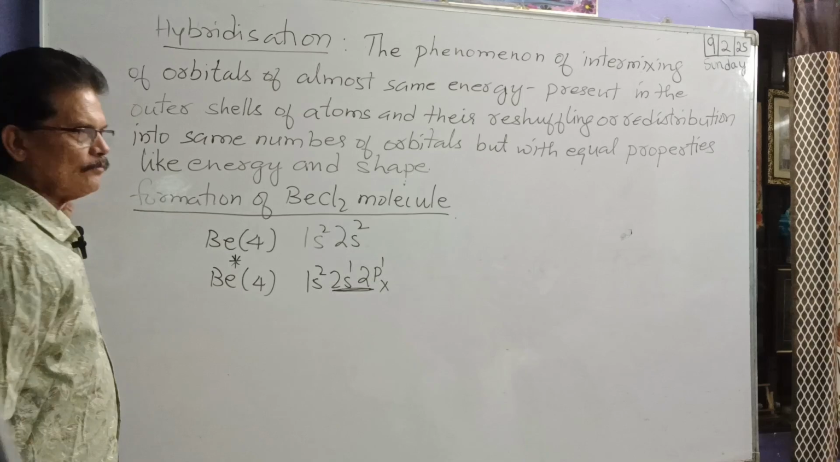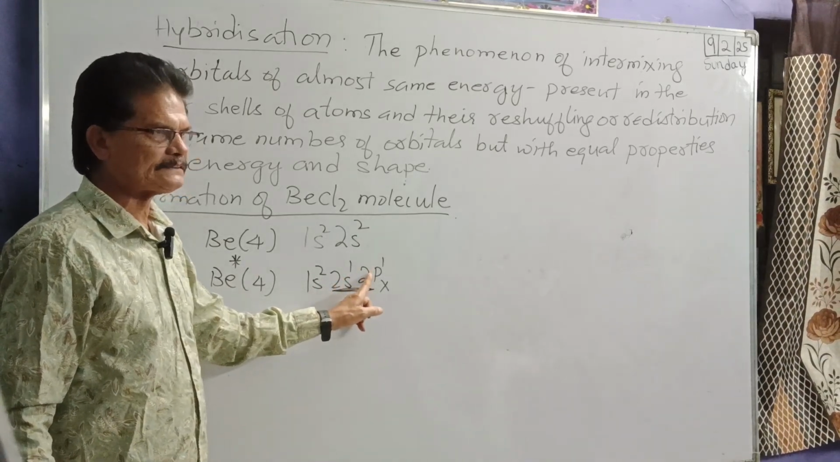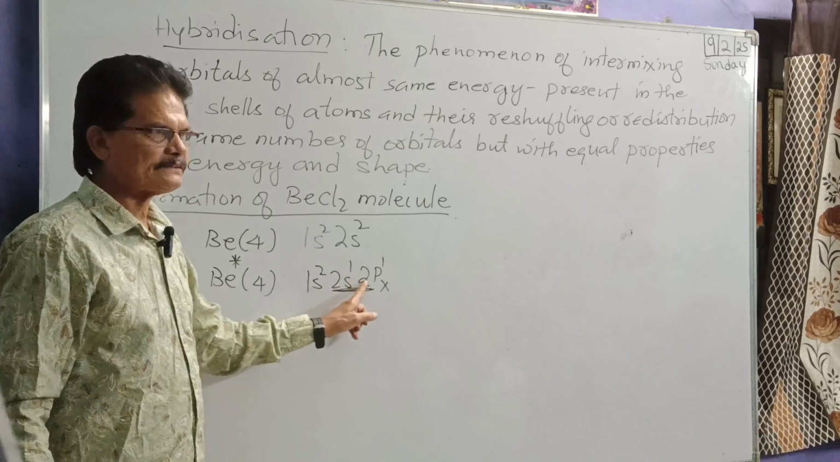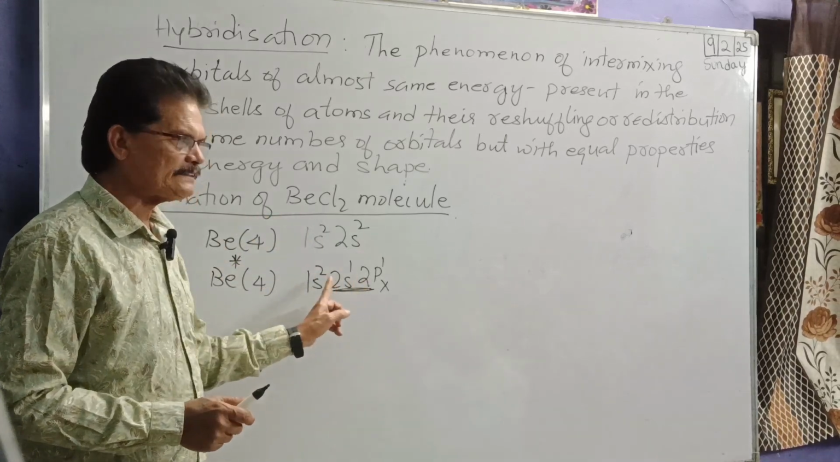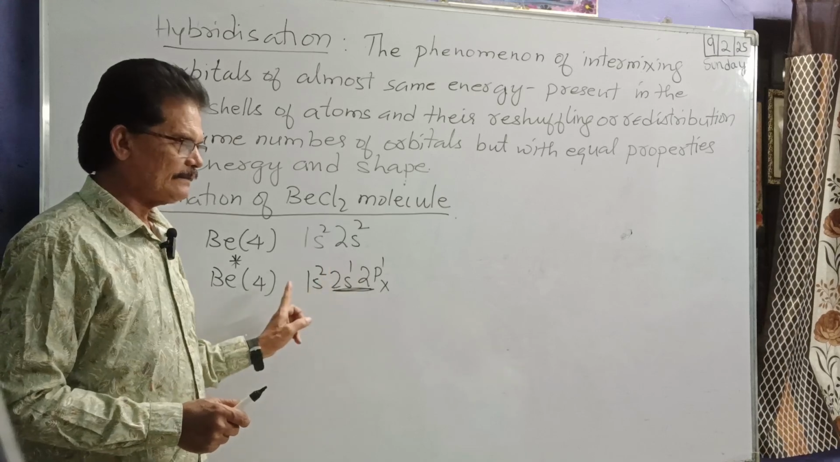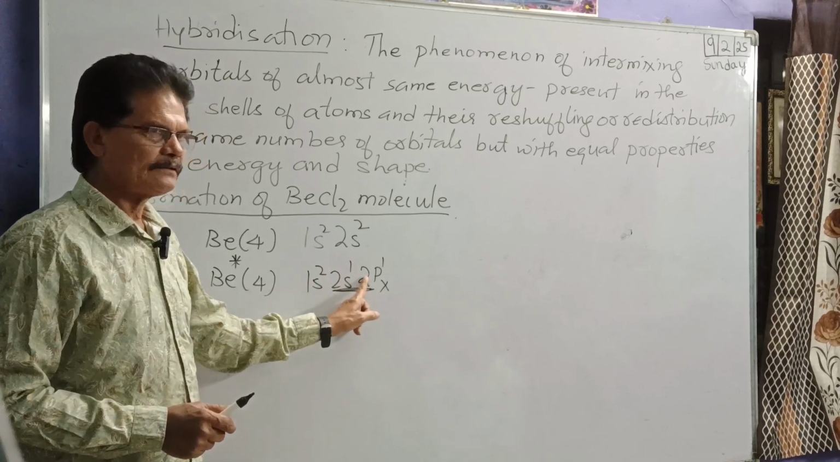Second shell. What are the orbitals present? 2s and 2p. 2s and 2px. Two orbitals are present in the outer shell. What is the outer shell? 2. K, L. This is L.